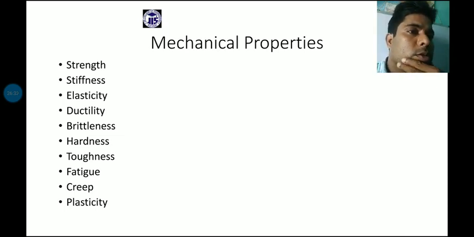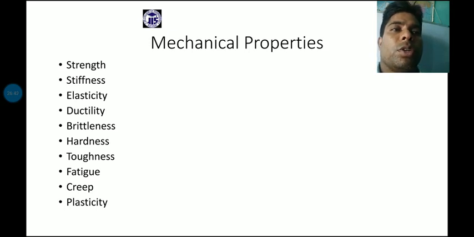Permanent deformation means if I withdraw the load, we cannot get the original shape of the material back. That type of property of a material is called plasticity.